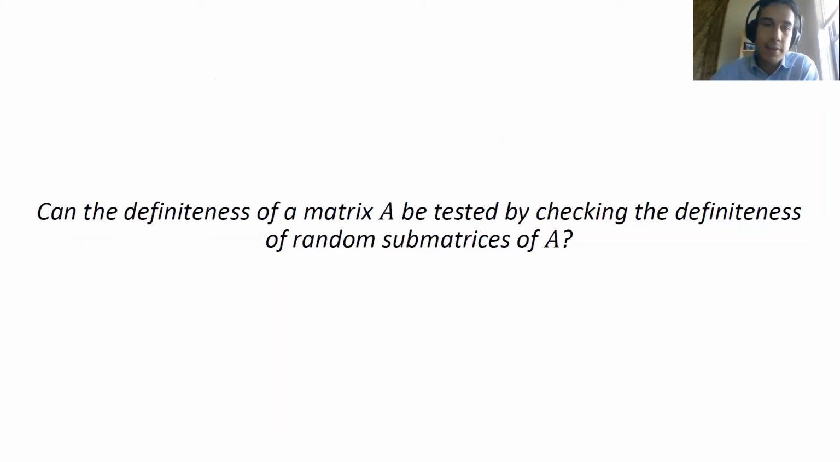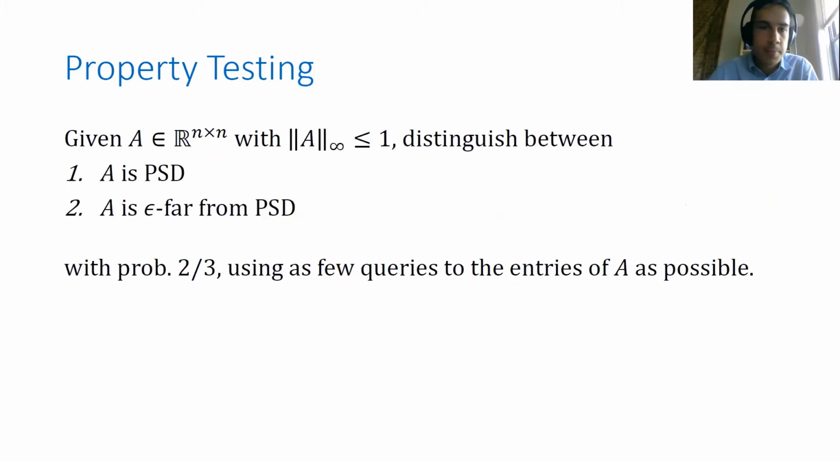So as I just said, the general question that we address in our work is: is it possible to test the definiteness of a matrix A by checking the definiteness of random submatrices of A? And this local algorithm is more or less what we'll consider in the entire talk. But in general, we know that this is not possible, because if we want to solve the problem in general, we'll need to read all the entries of A and not just test random submatrices.